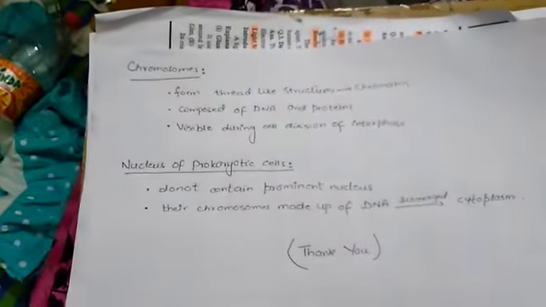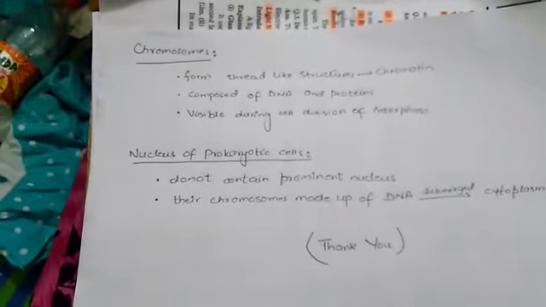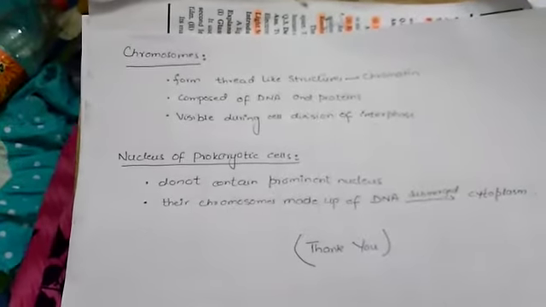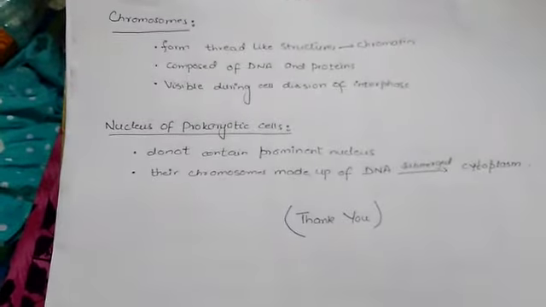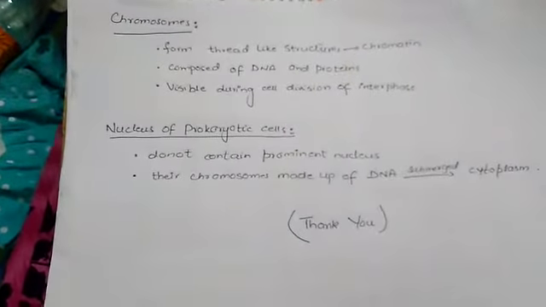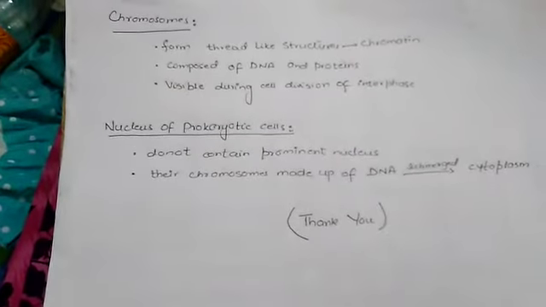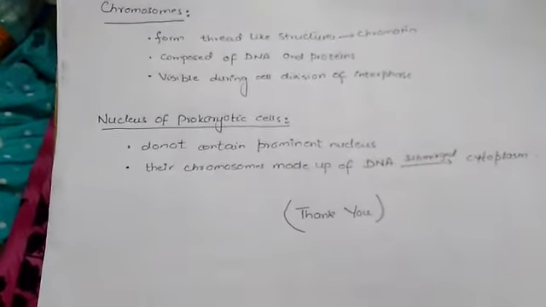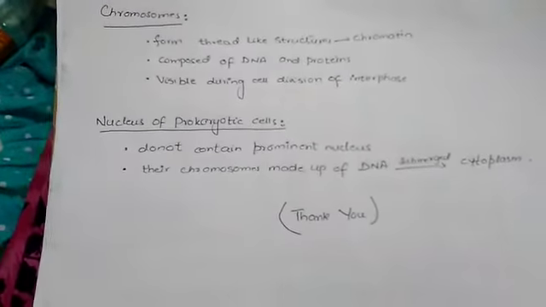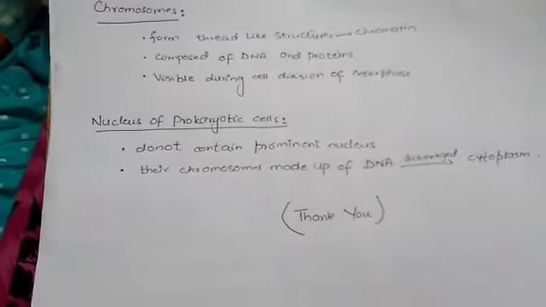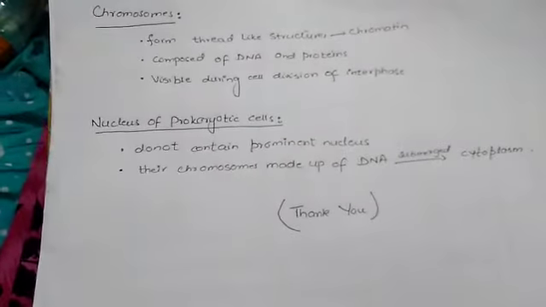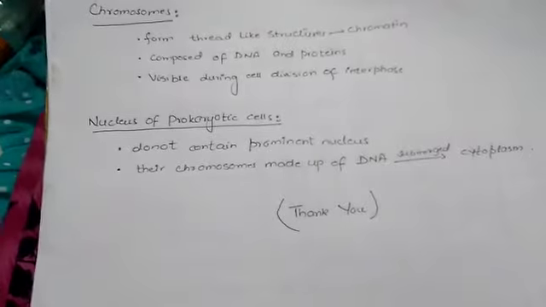Next we have chromosomes. Chromosomes are present in the form of fine thread-like structures known as chromatin. Chromosomes are composed of deoxyribonucleic acid, that is DNA, and protein molecules. They are only visible during cell division, while during interphase of the cell they are not. Interphase is the non-dividing phase of the cell.